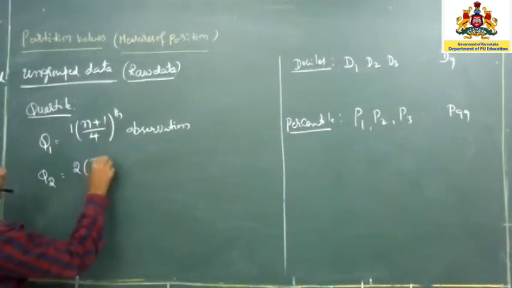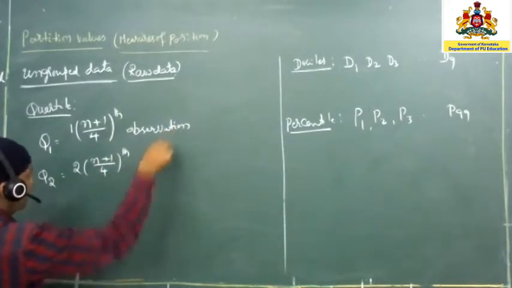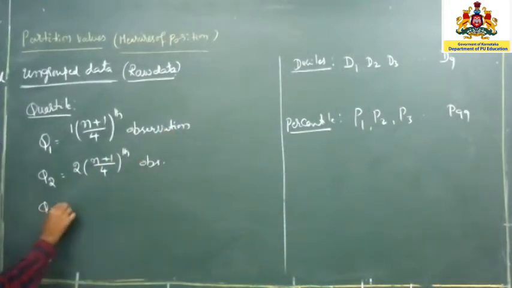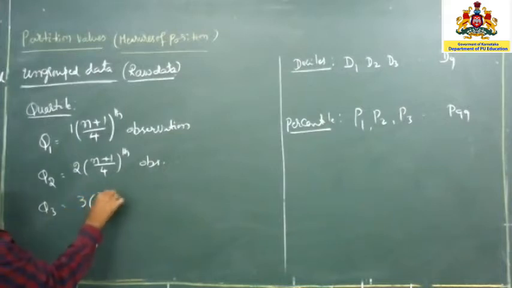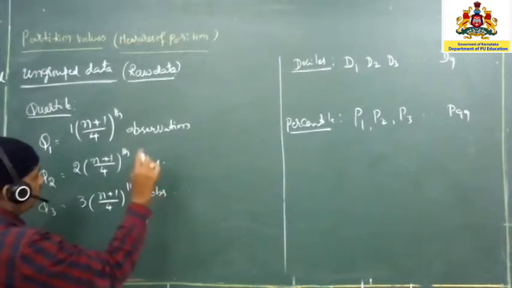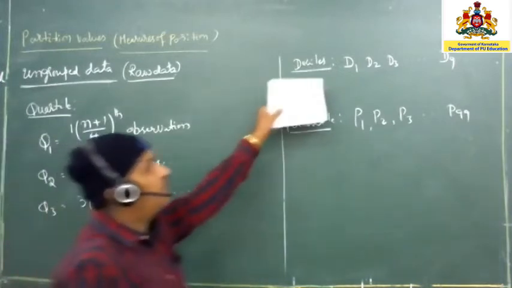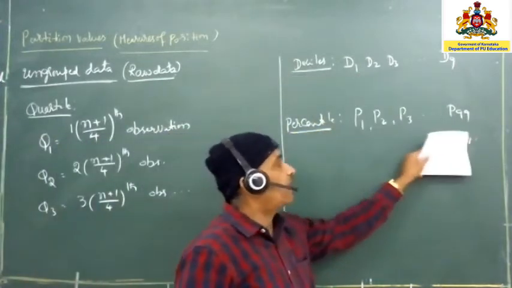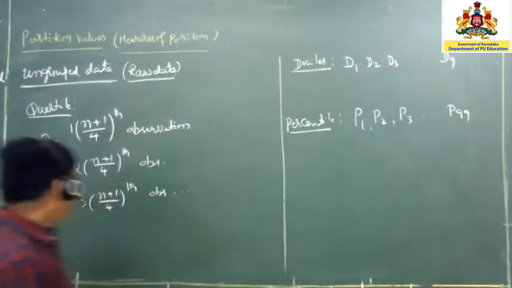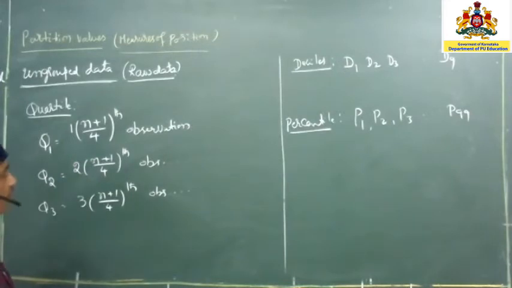So Q2 is 2 into n plus 1 divided by 4th observation, OBS I will write, just OBS in the sense observation. So Q3 is nothing but 3 into n plus 1 divided by 4th observation. So that is observation only. Okay. So whenever you want to use Q1, Q2, Q3 or decile D1, D2, D9 and P1, P2, P9, first n should be known.